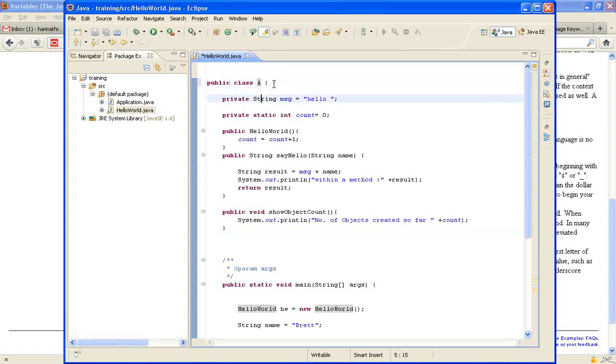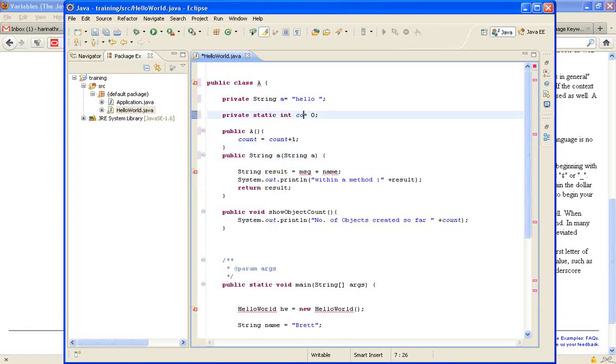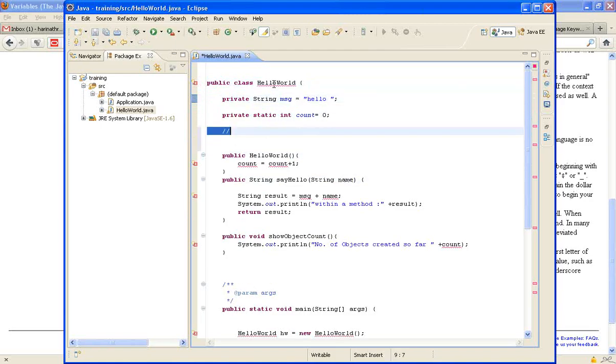Suppose I change this to A, and this also A, and then change this to A, and this one A. Everything will change like this. Maybe the count becomes A1. So what happens is that you will not understand what A could be. Exactly.